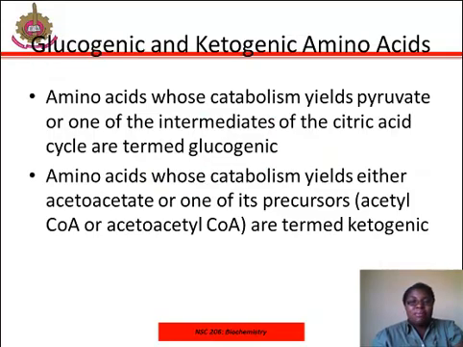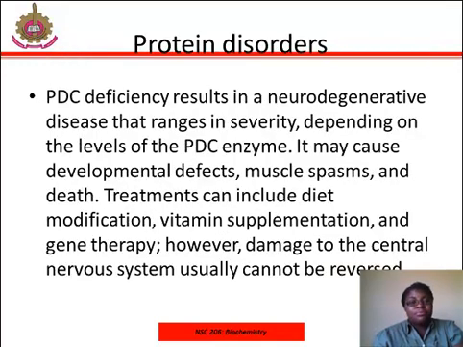Glucogenic and ketogenic amino acids. Amino acids can be classified as glucogenic, ketogenic, or both, based on which of the 7 intermediates are produced during their catabolism. Amino acid whose catabolism yields pyruvate or one of the intermediates of the citric acid cycle are termed glucogenic, while amino acids whose catabolism yields either acetoacetate or one of its precursors, are termed ketogenic.